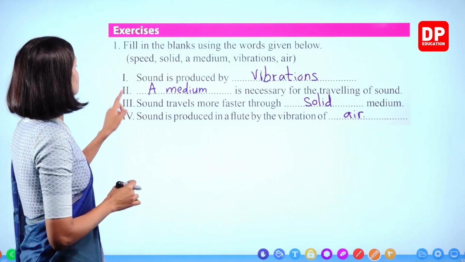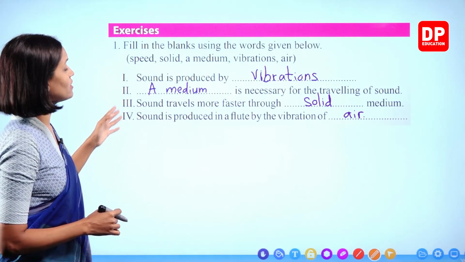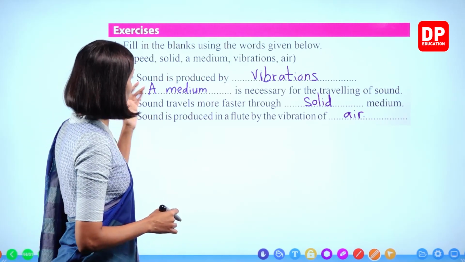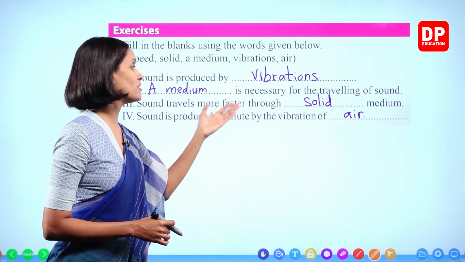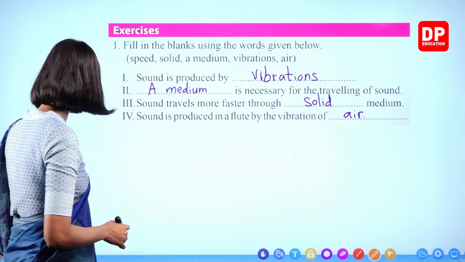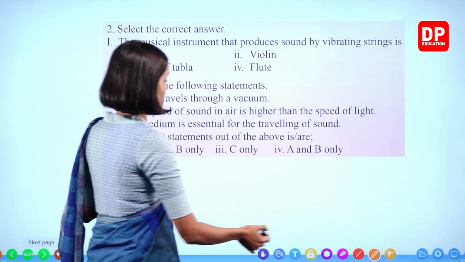Right, children? Sound is produced by vibrations. A medium is necessary for the traveling of sound. Sound travels faster through solid medium. Sound is produced in a fluid by the vibration of air. Right? Question number 2. Select the correct answer.